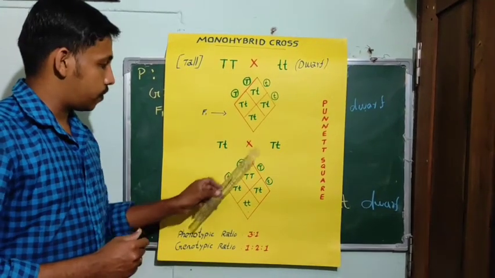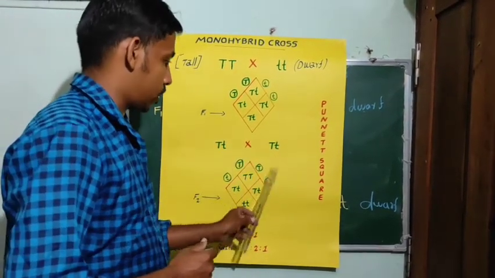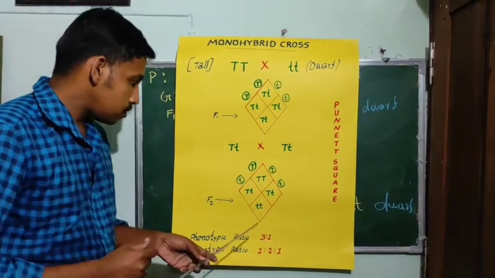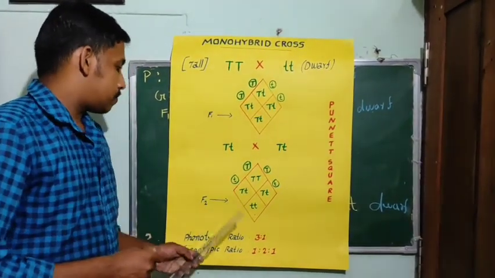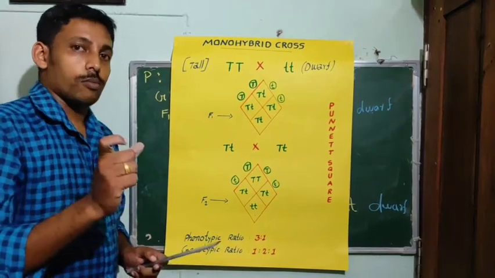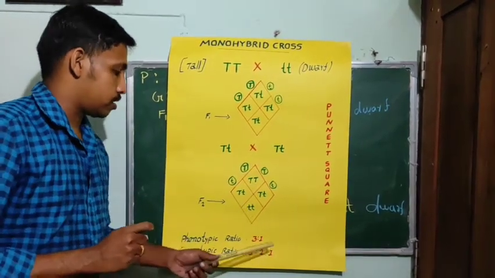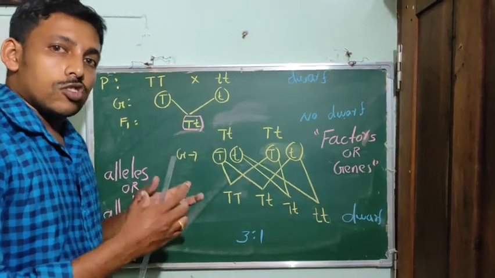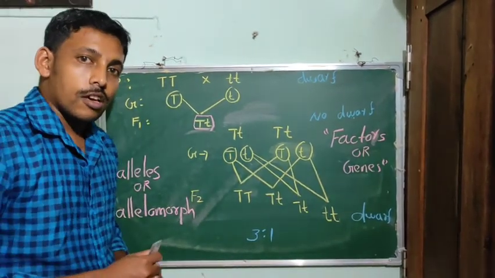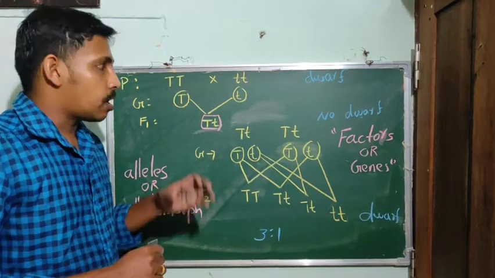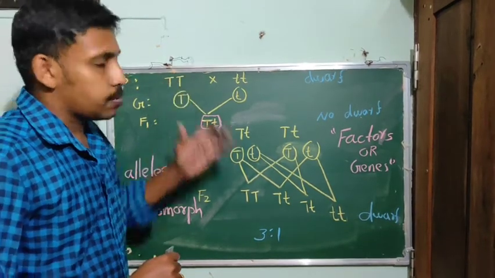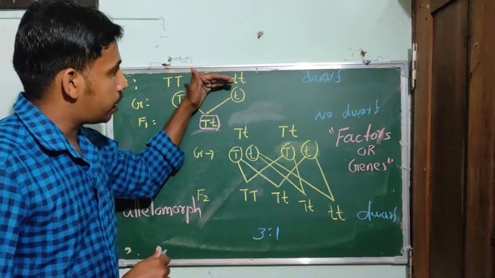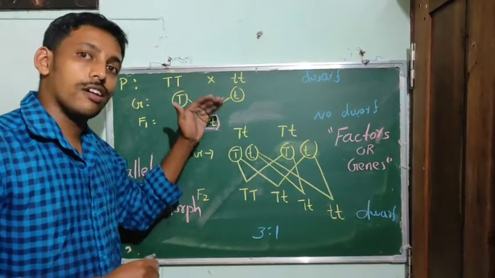Then we will get the F2 generation, in which you have got 75% tall plants and 25% dwarf plants.